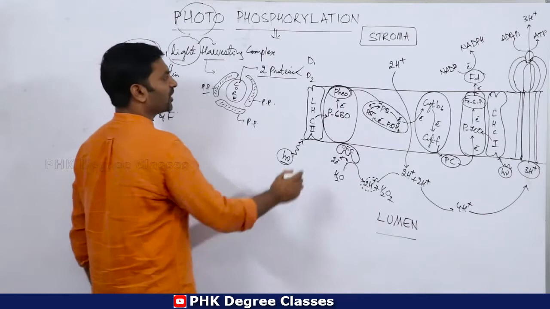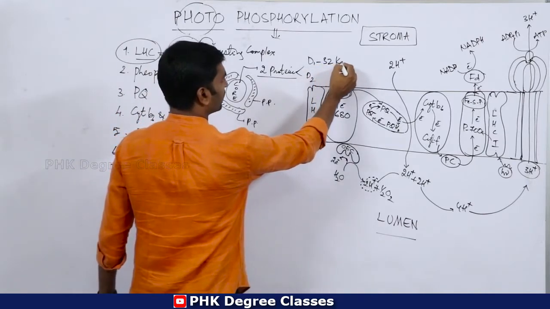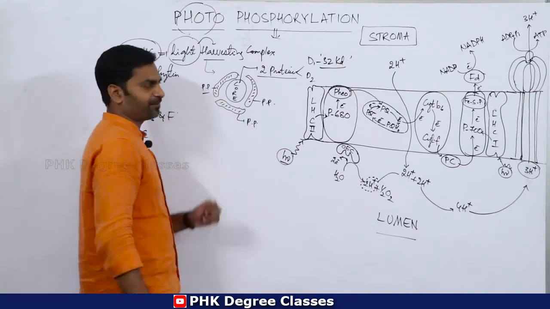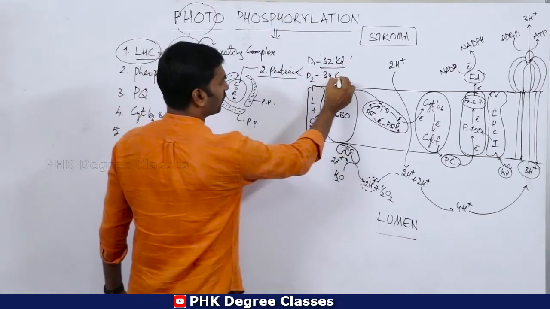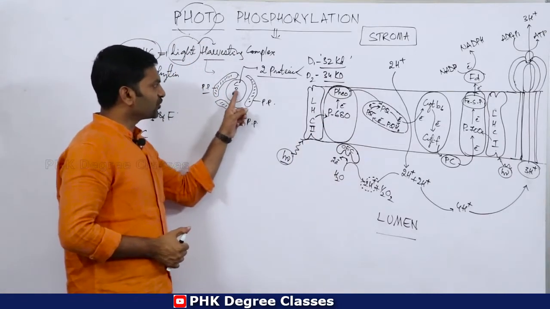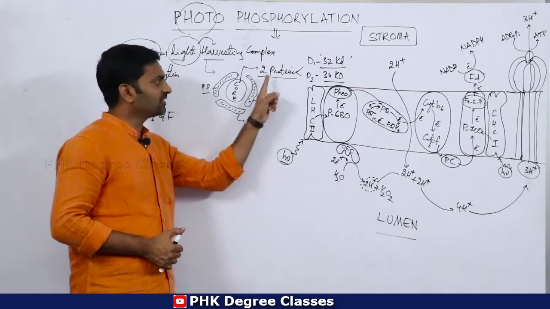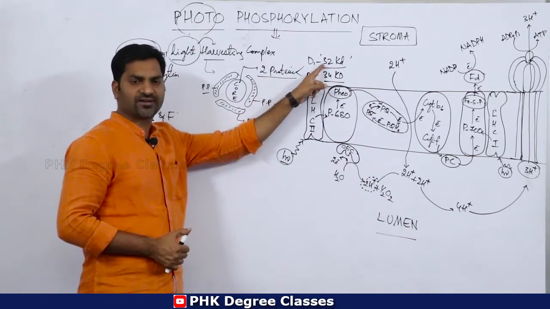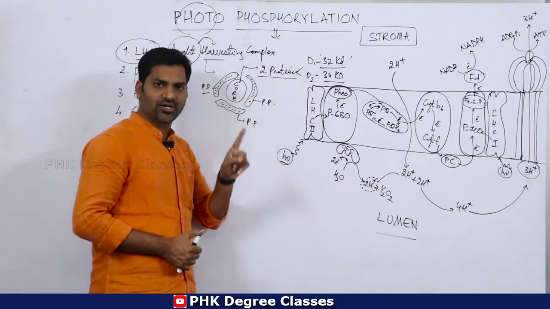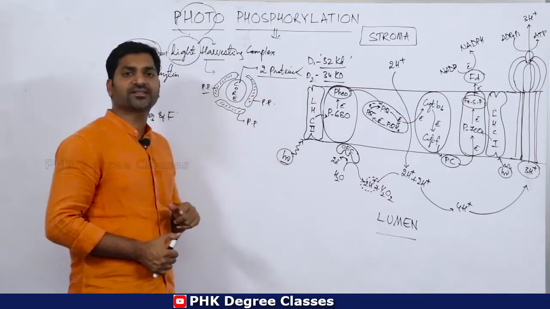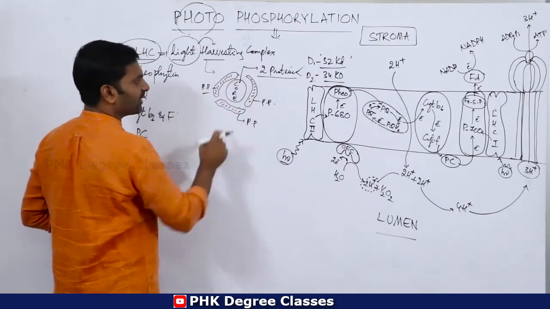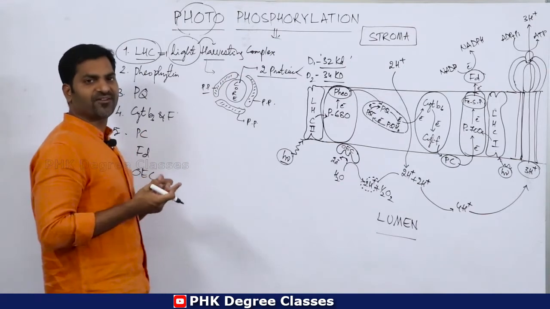D1 has a molecular weight of 32 kilodaltons, and D2 has 34 kilodaltons. So core is made up of two proteins, D1 and D2. Then the core is surrounded by the peripheral part.